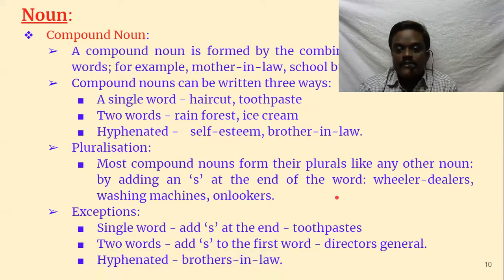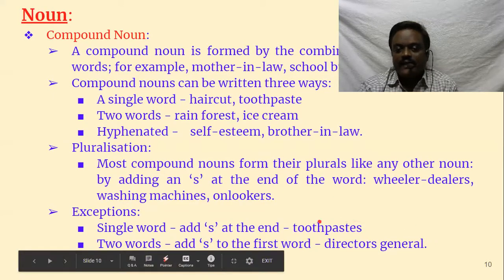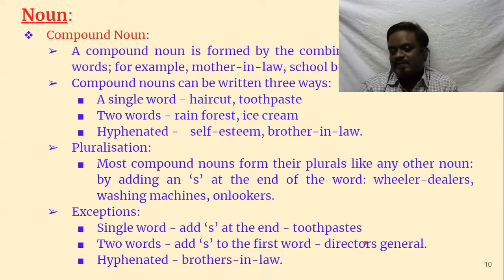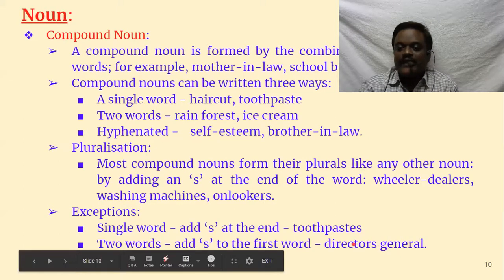Then if it is two words, usually we put s at the end, but in rare cases we add s to the first word. Director general: there are no two generals. There are two directors, or three, or five directors, not generals. So directors is the main word, and general is a kind of adjective, saying what kind of director it is. So the plural of director general is directors general.